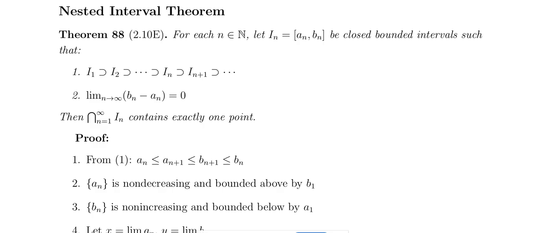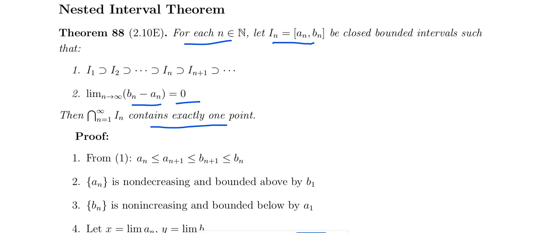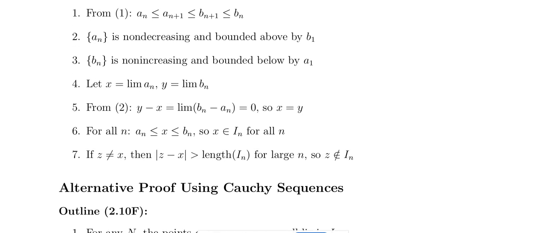Remember the nested interval theorem: for each n belongs to N, In is the interval an comma bn, a closed bounded interval, such that I1 is a superset of I2, I2 contains I3 and so on, In contains In plus 1 and so on. Limit n tends to infinity, In is the nth interval, limit n tends to infinity bn minus an equal to 0, then the intersection of the In contains exactly one point. That is the nested interval theorem.